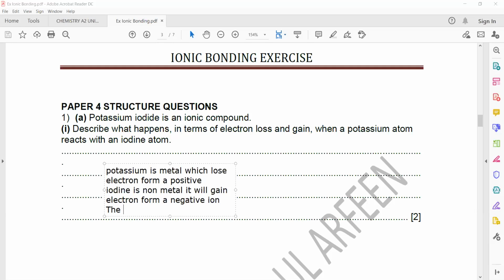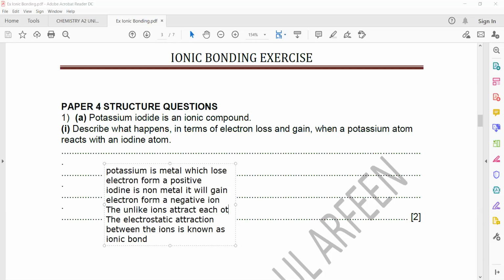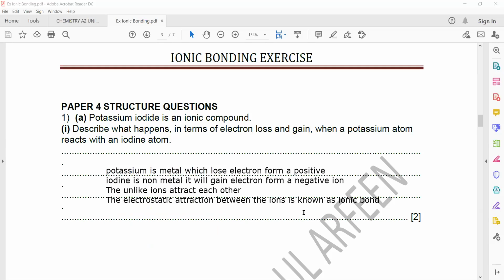The electrostatic attraction between the ions is known as an ionic bond. Or the unlike ions attract each other, and the electrostatic attraction between the two ions is known as the ionic bond. Is it clear?